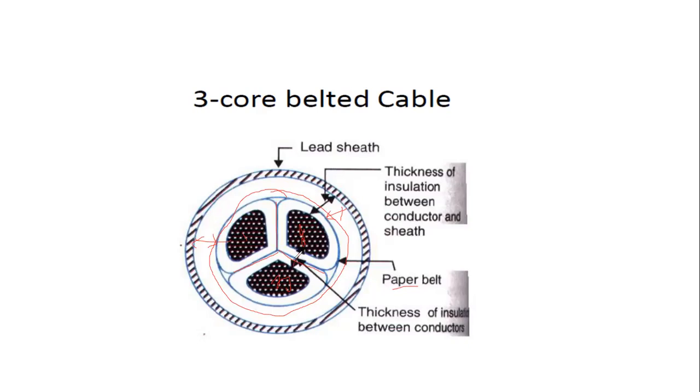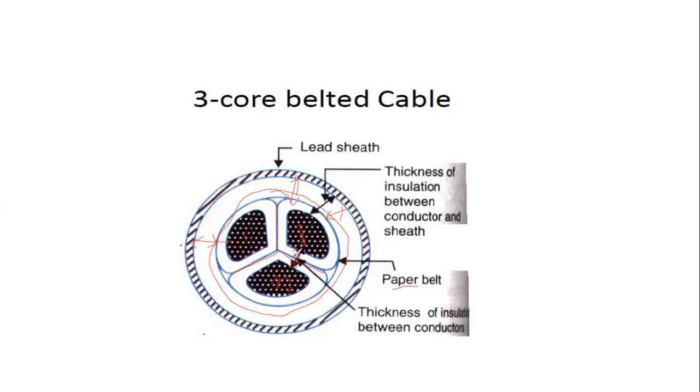Between this conductor and this conductor we have a gap. That gap is called the thickness of insulation between the conductors. And this is the thickness of insulation between the conductor and the sheath. Sheath means the lead sheath. This is the gap, the thickness of insulation between the conductor and the lead sheath. This is the lead sheath.